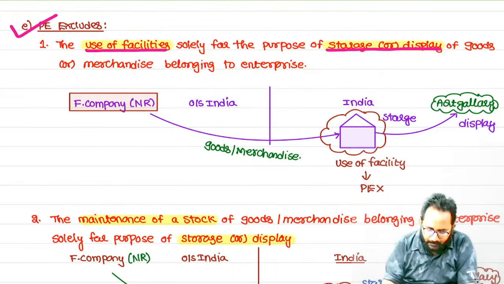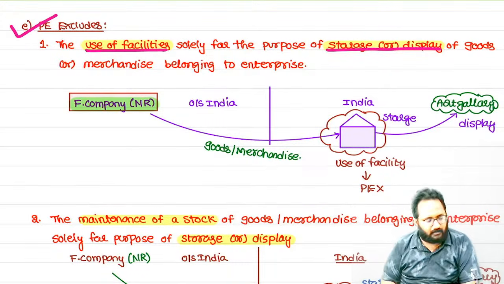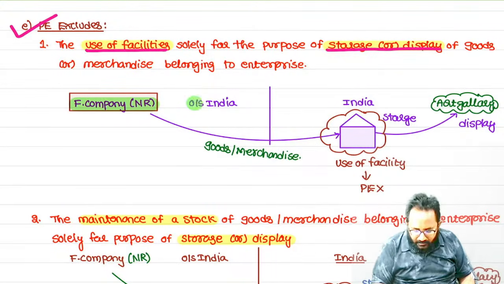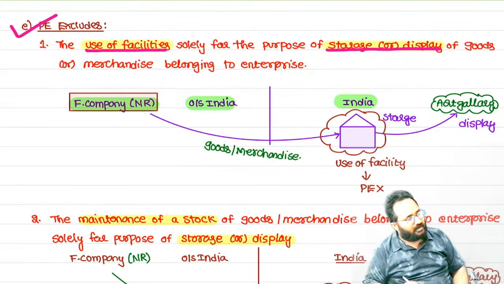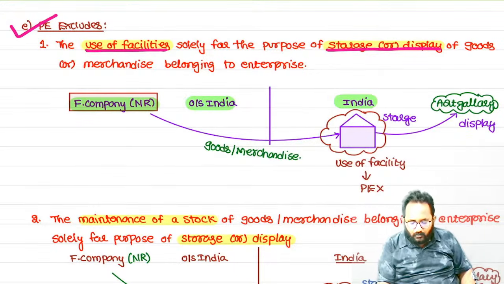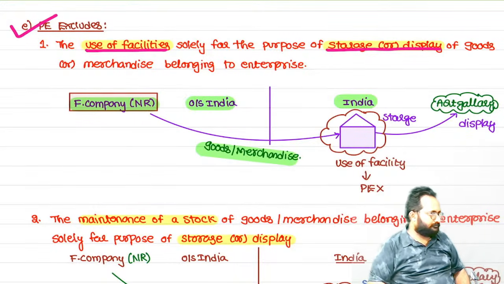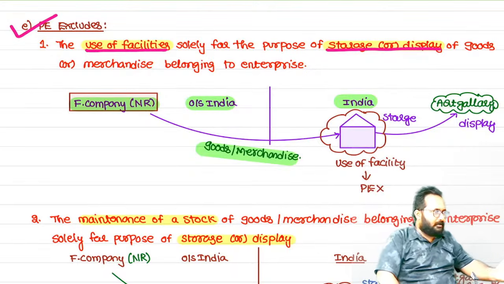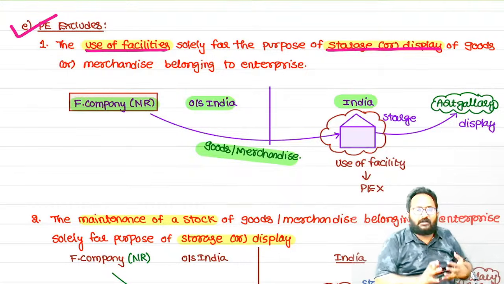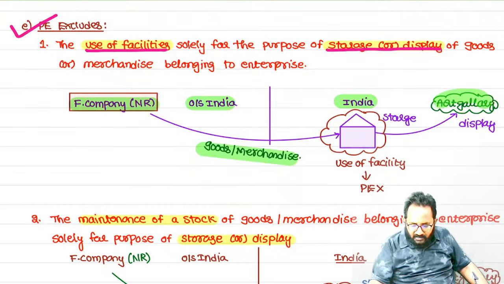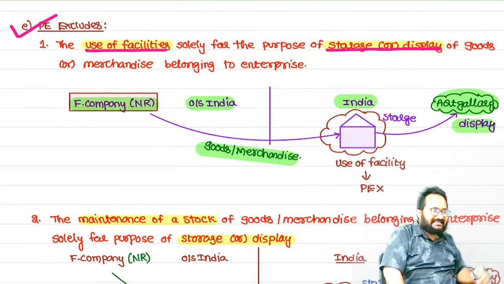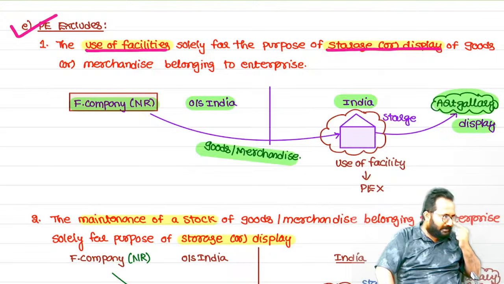Okay, example, ma. A foreign company, a non-resident, is located outside India. Now, he is sending goods or merchandise to India. For what purpose? There is an art gallery, or a promotion, or an exhibition. He wants to display all the things in the art gallery. Sir, how will a non-resident arrange these things in India? It is extremely difficult, right?